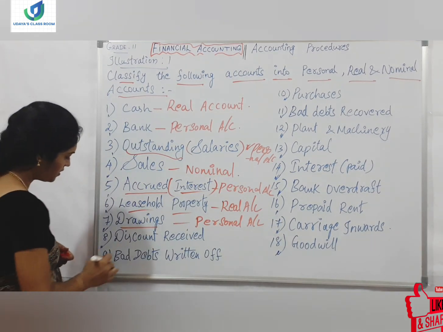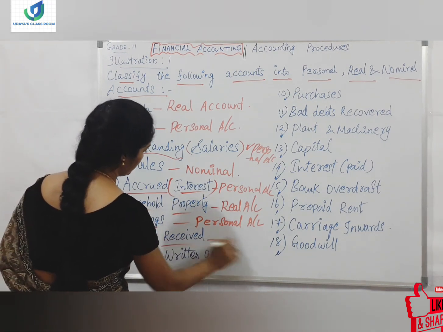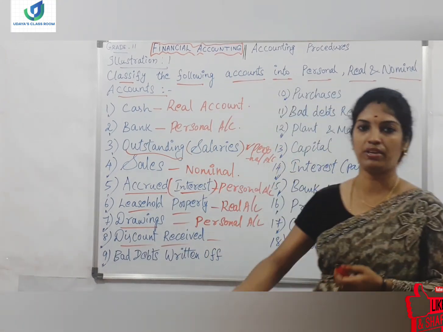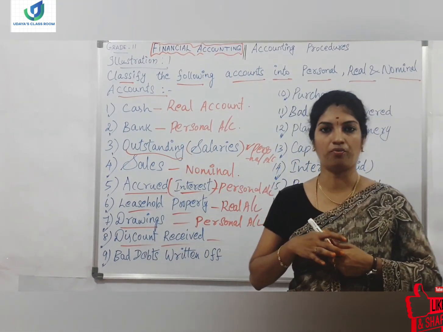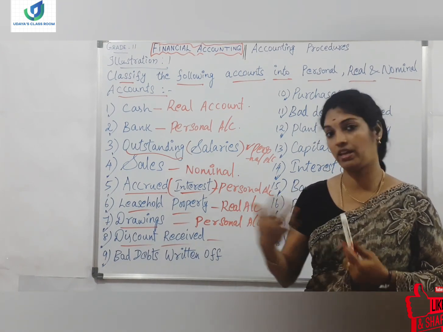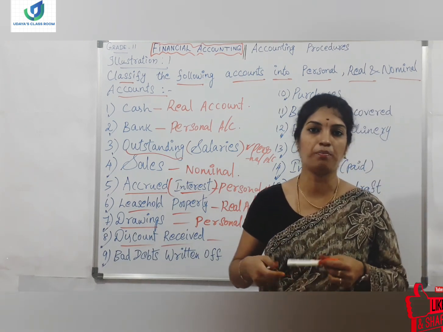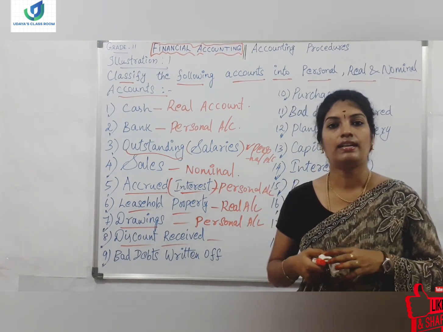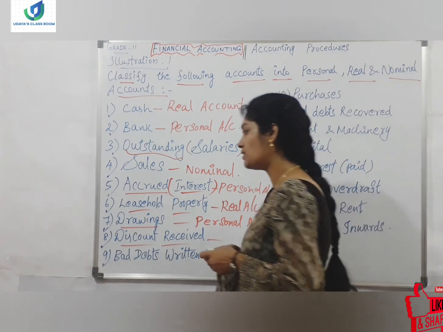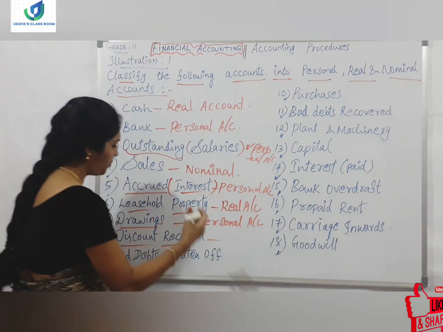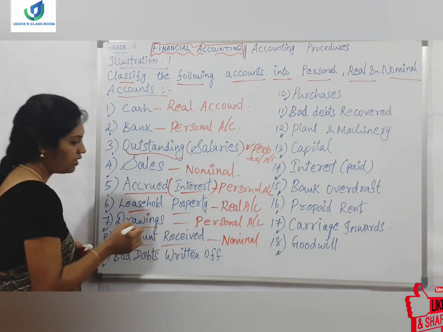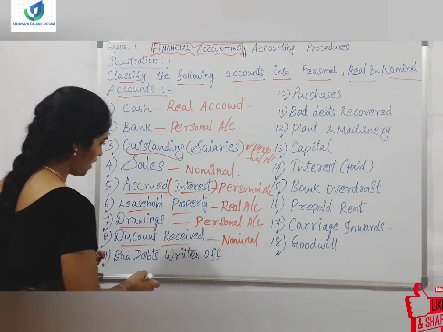Alright. And the next term is discount received. Tell me, is it a personal type, nominal or real? Discount received. We have purchased some raw materials for our company and we have received a discount, right? It is revenue, one form of revenue. So revenue and expenses come under personal, real or nominal? Nominal. So it is a nominal type of account.